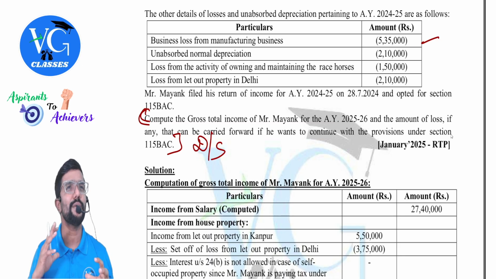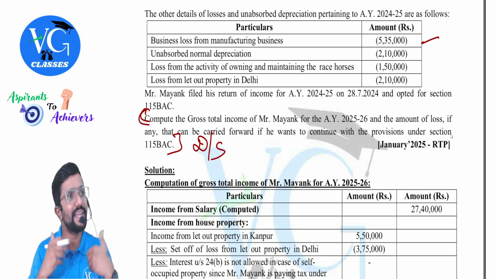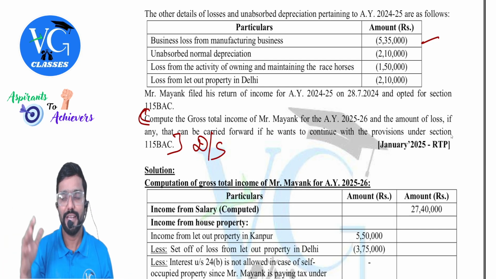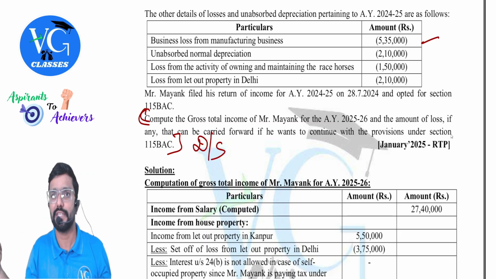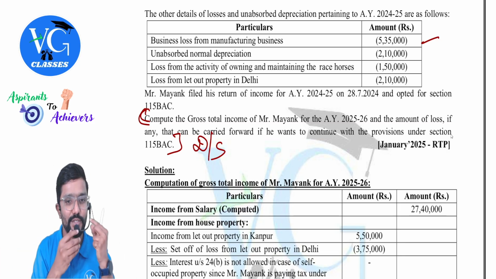So should I mention the number of remaining years and all? Yes, if you can calculate it easily, you can mention. Like it can be carried forward for the remaining 3 years. If not, just mention it can be carried forward. That's all. Don't waste too much time calculating that.